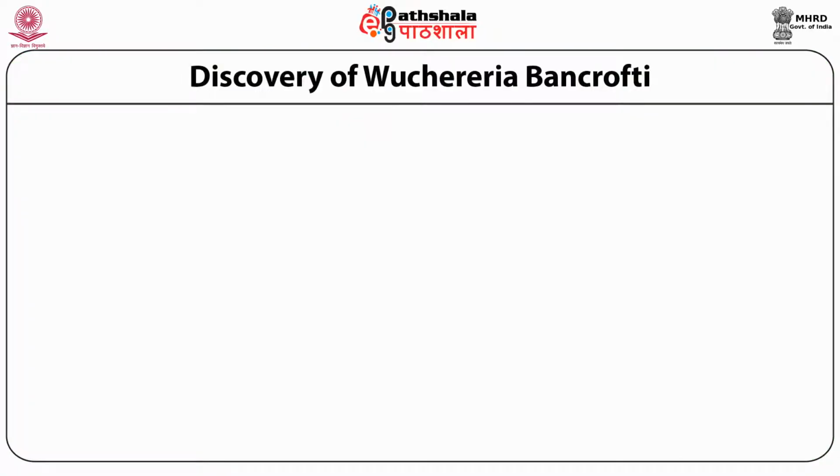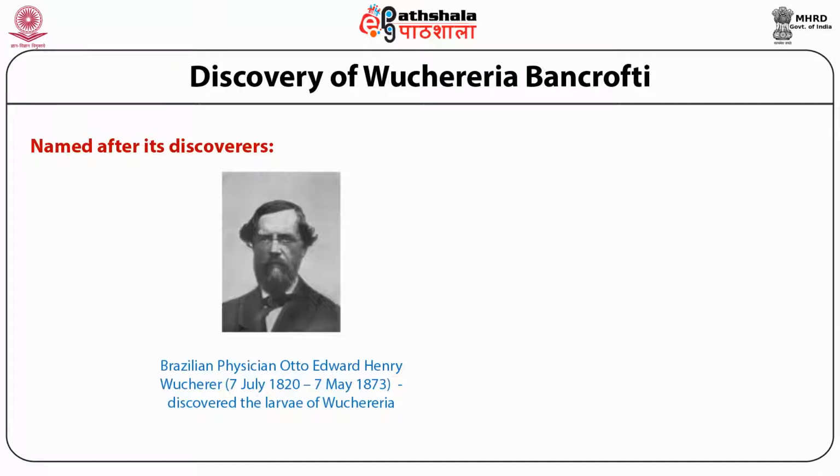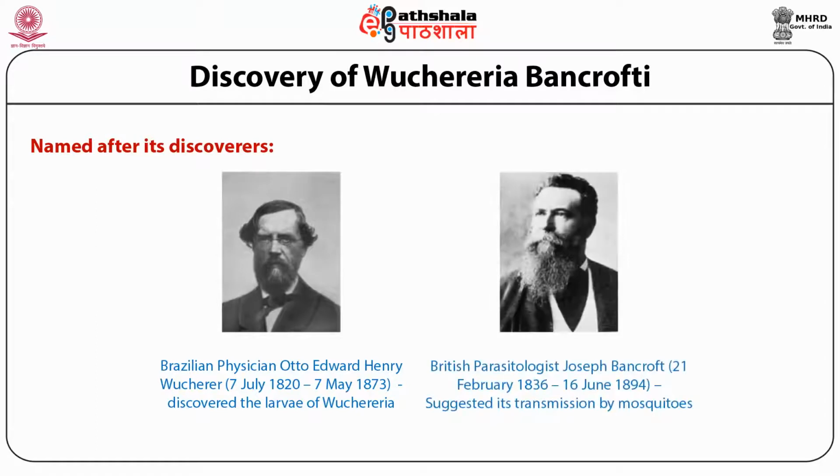The parasite Wuchereria bancrofti is named after its two discoverers. First, the Brazilian physician Otto Edward Henry Wucherer, who discovered the larvae of Wuchereria, and next the British parasitologist Joseph Bancroft, who suggested its transmission by mosquitoes.